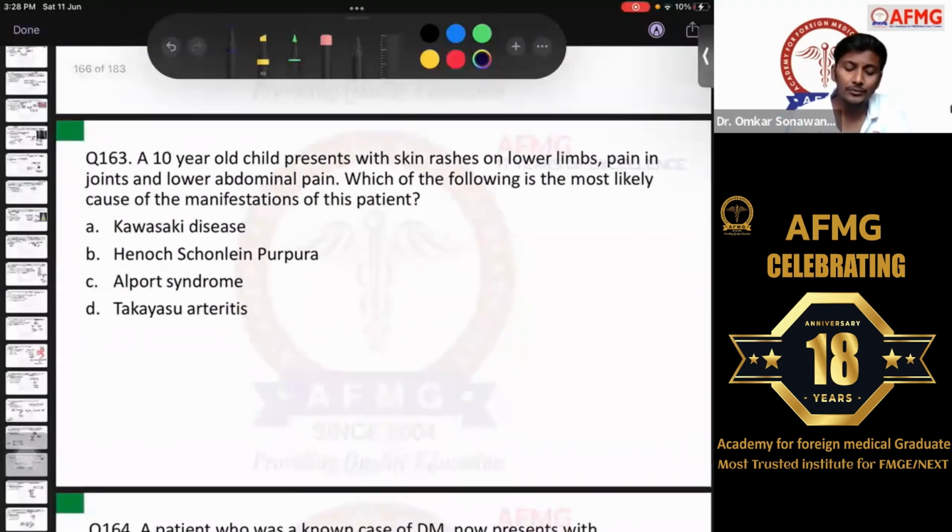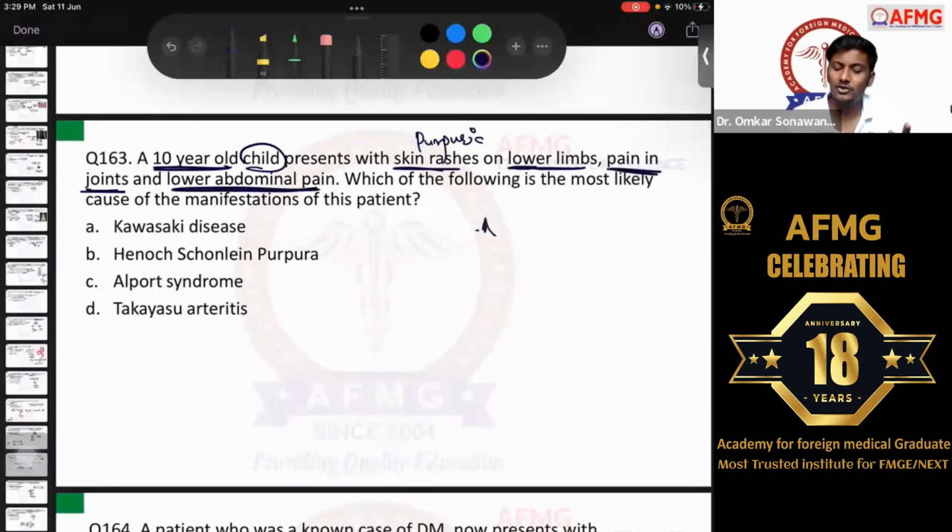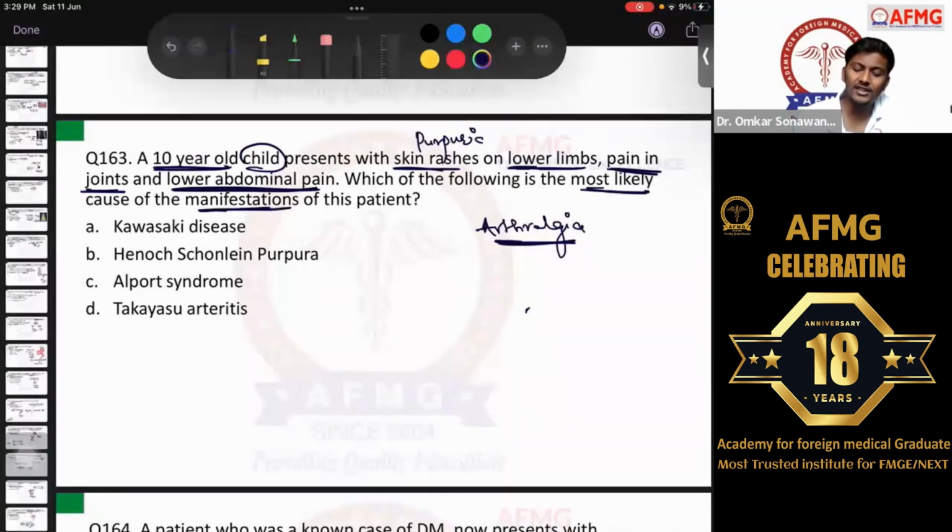Question number 163. A 10-year-old child presents with skin rashes on the lower limbs. Sometimes they can even mention buttocks. It is a classical case, we have discussed it many times. So a type of vasculitis, a child presenting with skin rashes or purpuric rashes on the lower limbs or the buttock. There is pain in the joints, which is called arthralgia, and there is lower abdominal pain. Sometimes they can even mention hematuria in the patient or some other features. Which of the following is the most likely cause of manifestations in the patient?